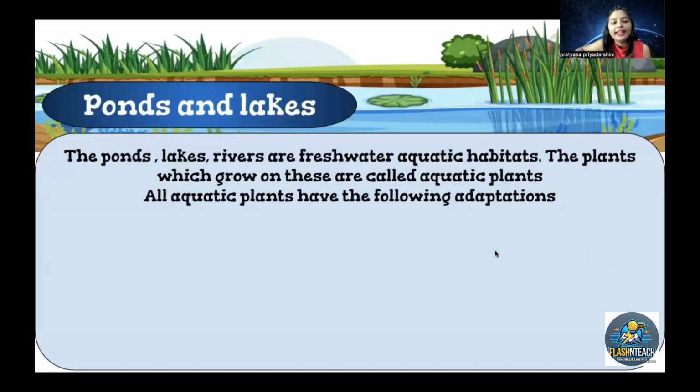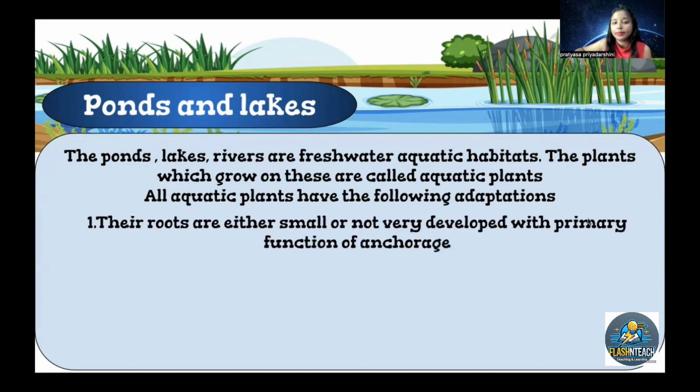Now, ponds and lakes are the freshwater aquatic habitat, where the water is generally not saline. They are normal water, fresh water, and we can drink that water. The plants which grow in them are called aquatic plants. All aquatic plants have the following adaptations.